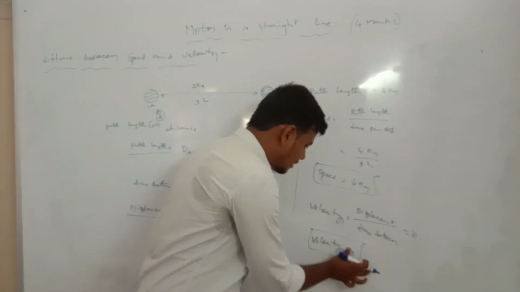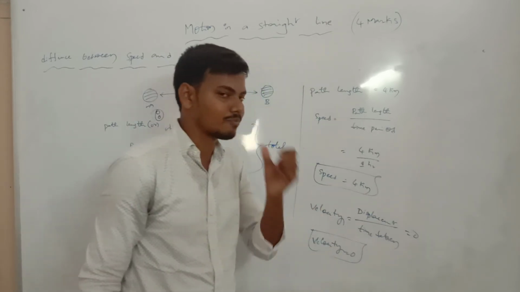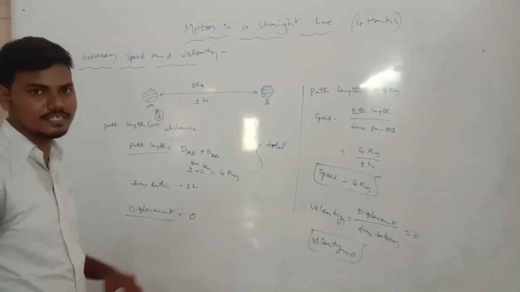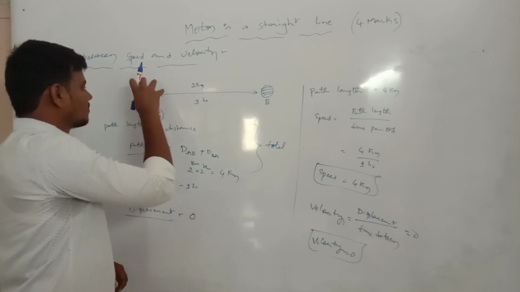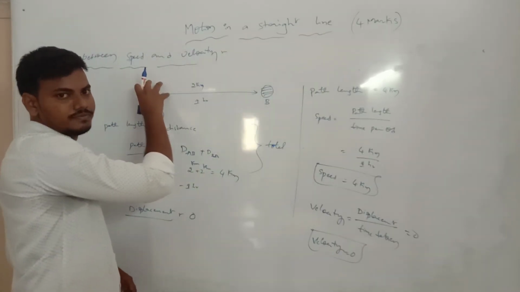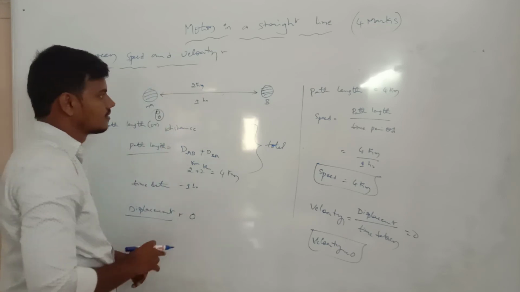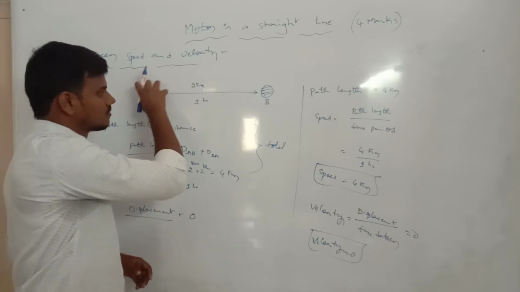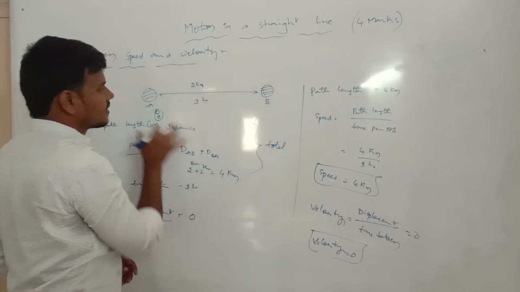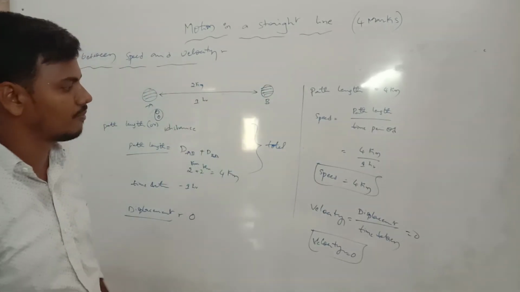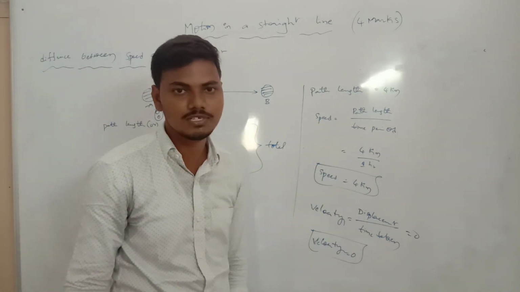Why are we taking 0? We are taking the direction property, from initial position to initial position. I am going to the shop, coming to home. Position is 0. The shop is 2 kilometers away, 2 plus 2 is equal to 4 kilometers. The speed is equal to 4 kilometers, velocity is equal to 0.